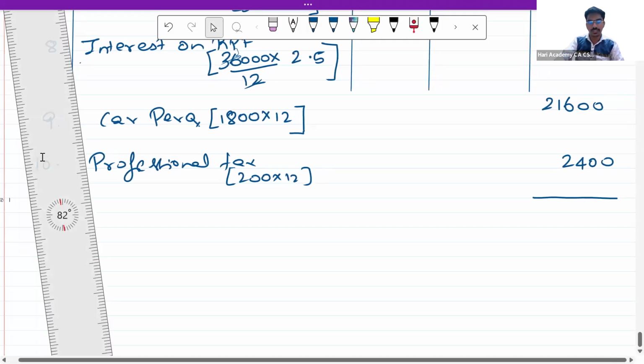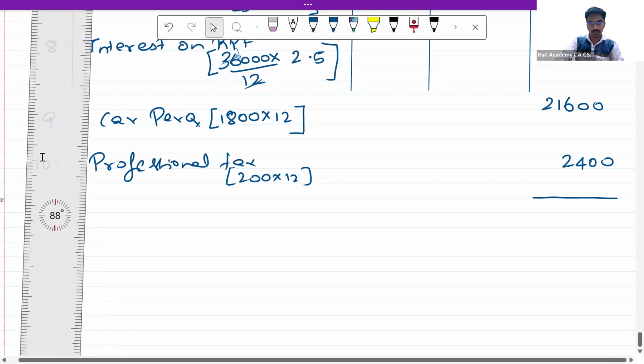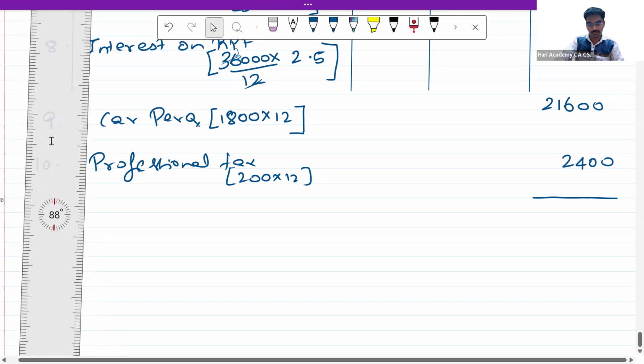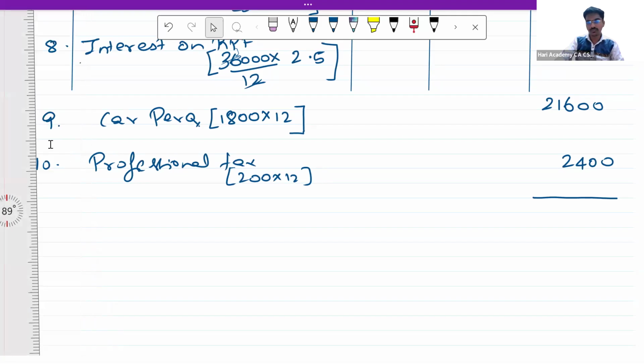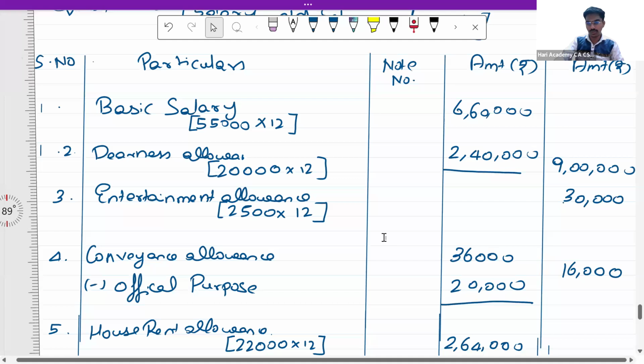So if you do the total, just give me a minute, let me put the total.